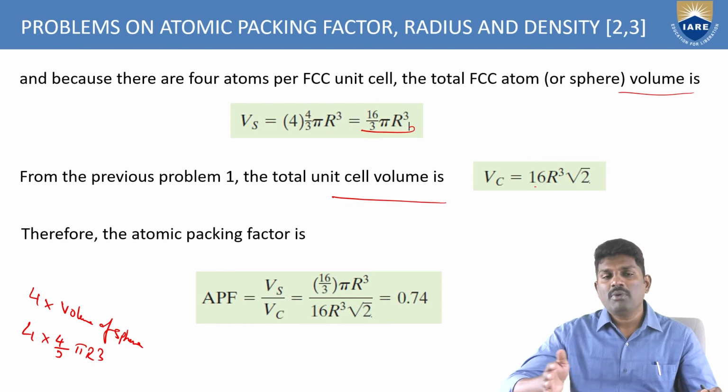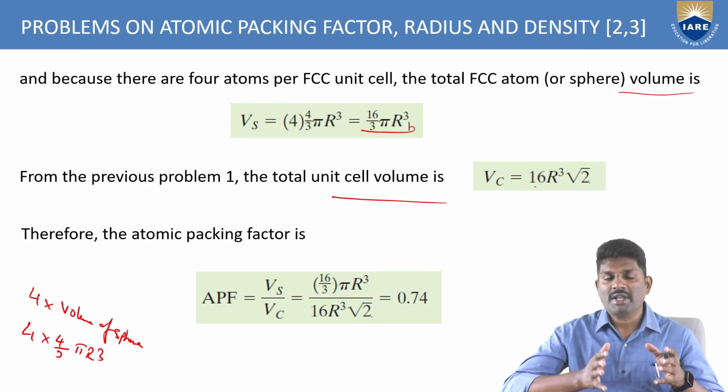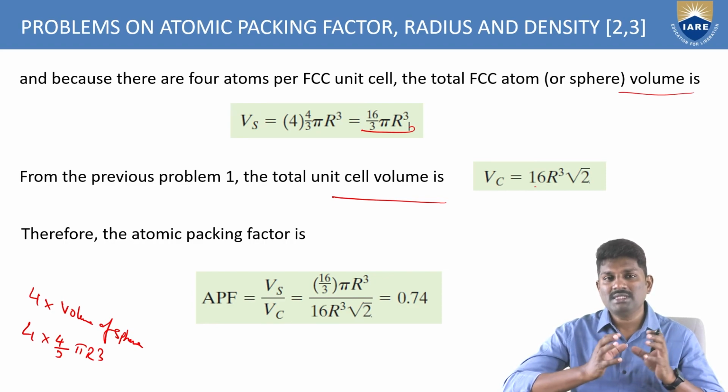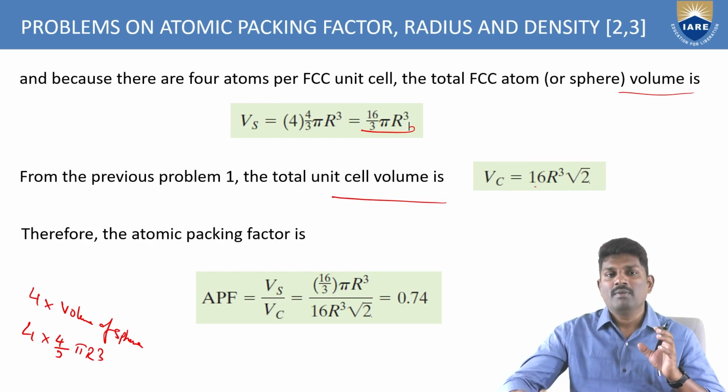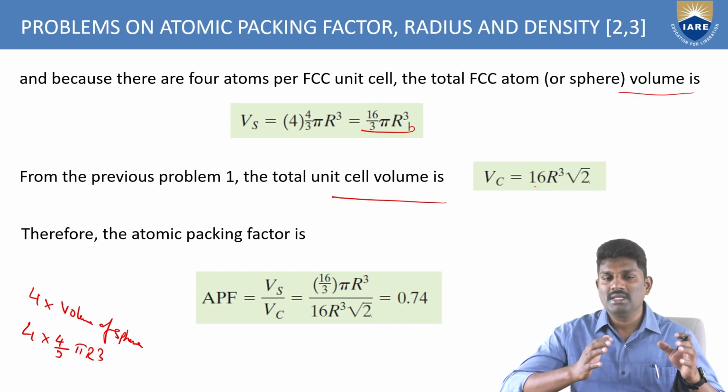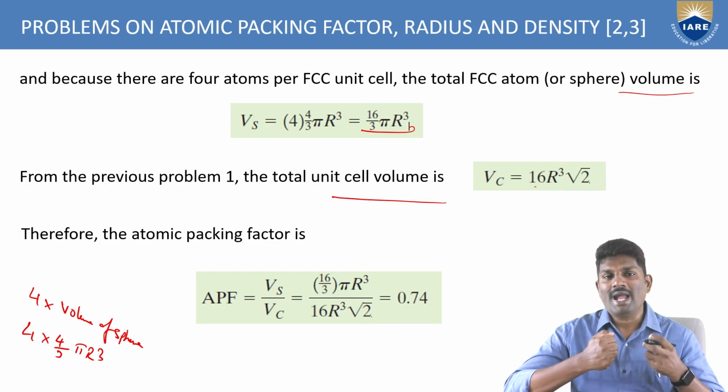Now what is the importance of the atomic packing factor? Based on the atomic packing factor, we can tell what percentage of the atoms are closely packed. Materials with a good packing factor have good strength, that is, the bonding between the atoms is very high.